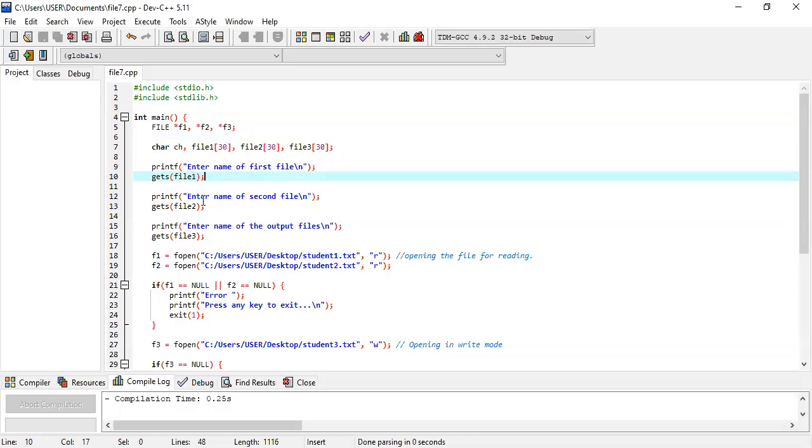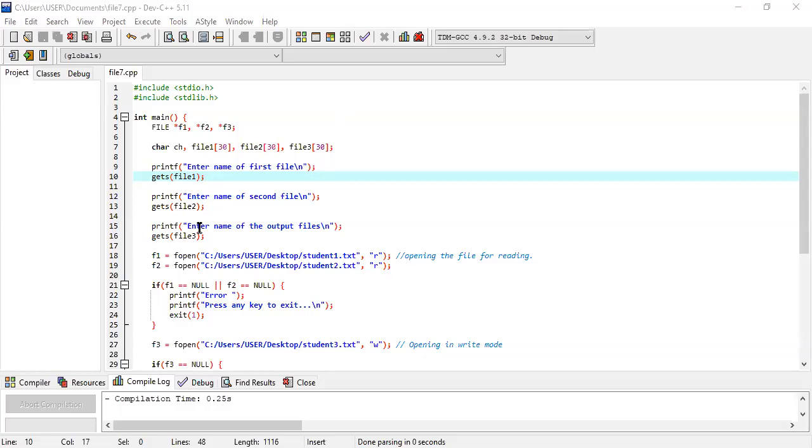And similarly, we collect the file 2 name from the user, and the compiler wants to know the file 3 name, because actually we are going to create that particular file in our device, where it is not mandatory. It is totally dependent on the user what your file location is.